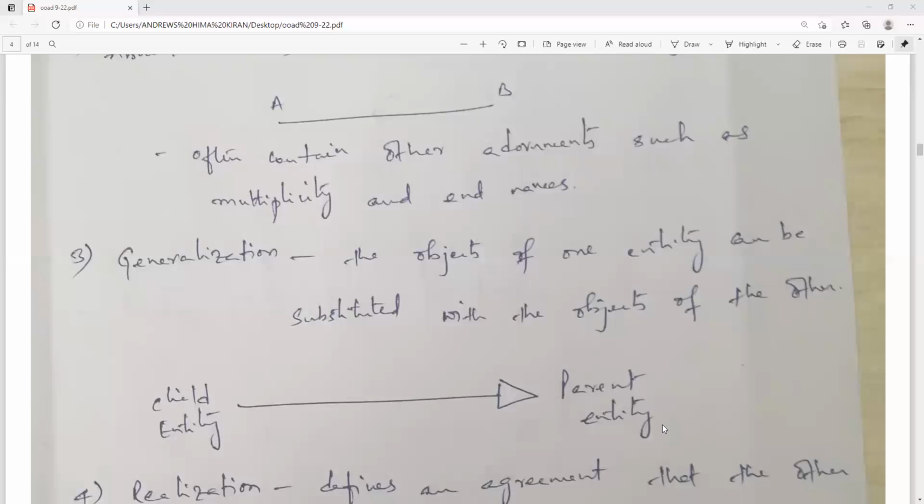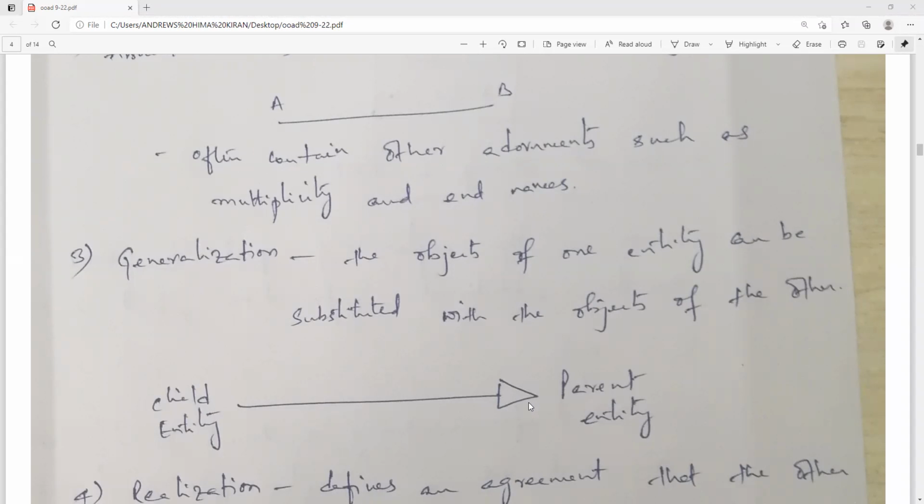Here in the place of parent entity, I can give engineering departments as an example. And in the place of child entity, I can give the names of various departments like CSE, ECE, IT, Mining, Mechanical, and so on. So all the departments are considered to be child entities, and the parent entity is nothing but engineering departments.